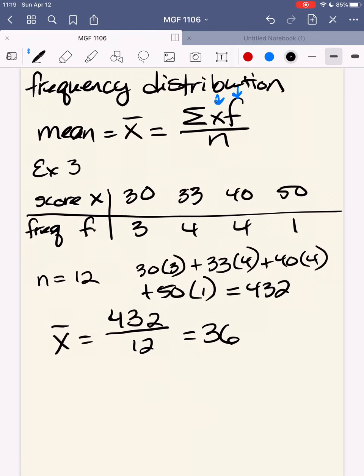So it's the same idea for both of these items, except that when we have a frequency, a number of that thing happening, we have to multiply it by that number. Other than that, it is the exact same thing. Another thing we're going to look at now is something called a median.